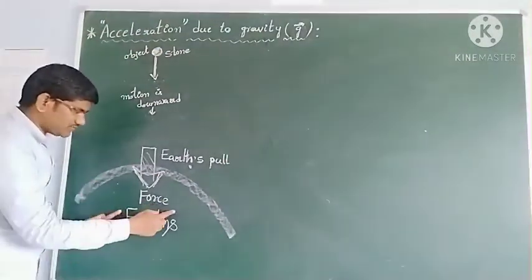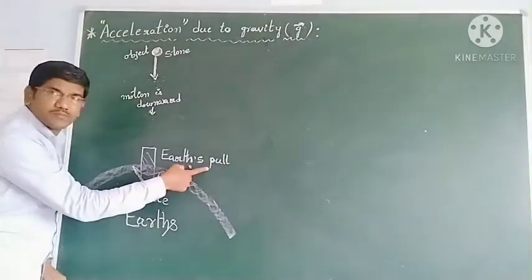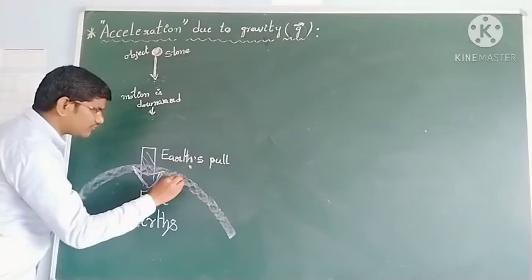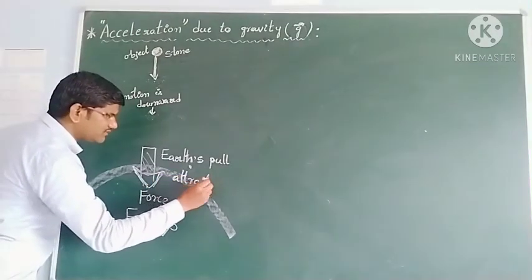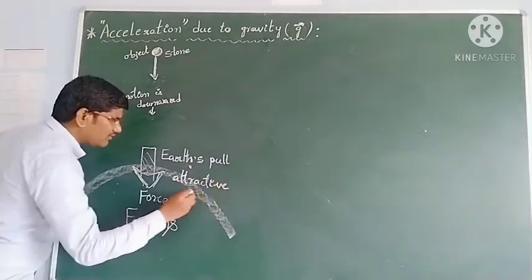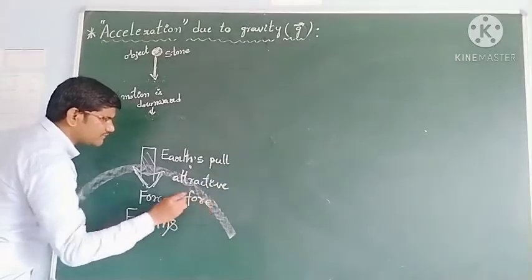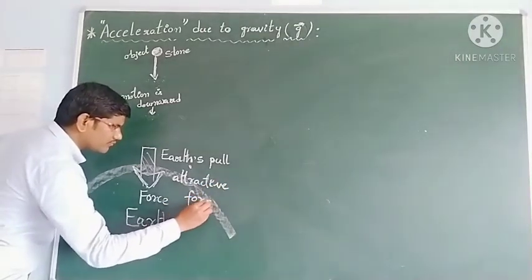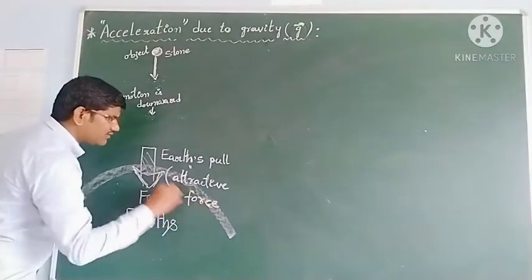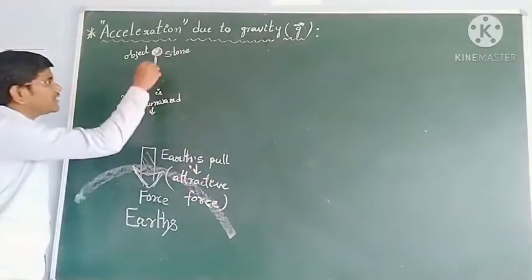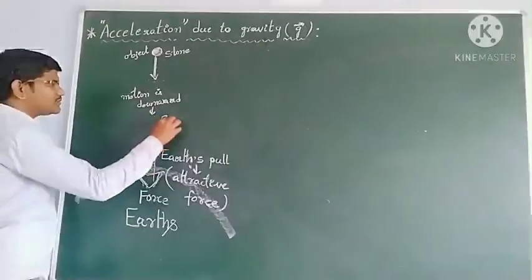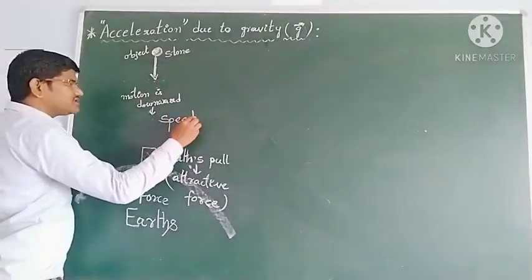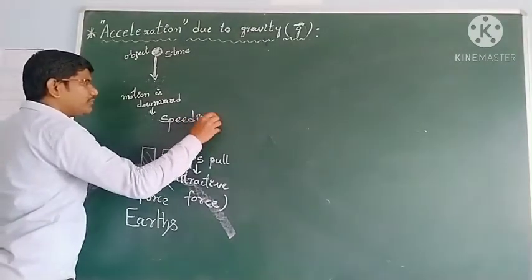Because of the earth's pull, the earth's attractive force. Because of it, its motion is in the downward direction and it is speeding up.